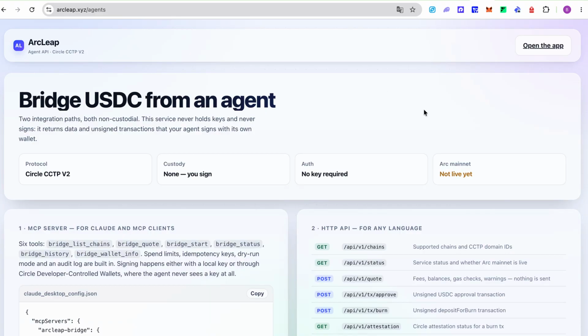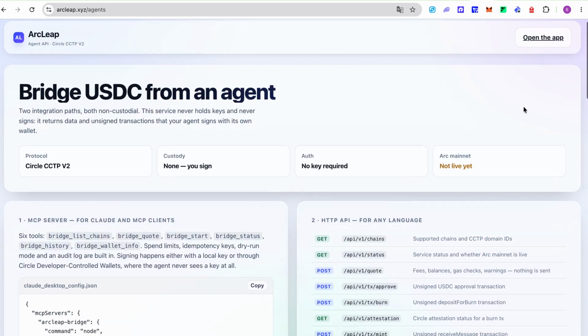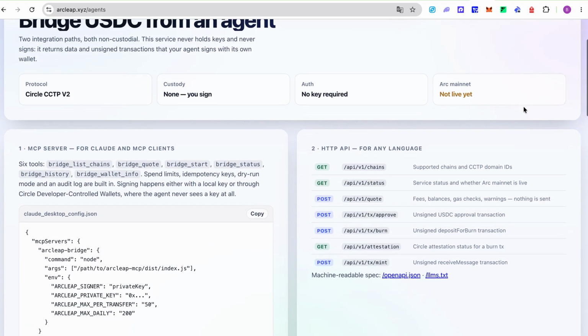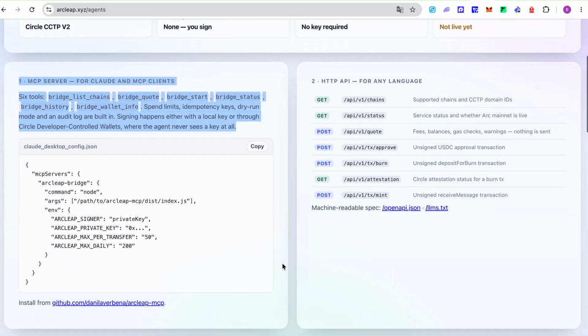But the interface is only one of 3 surfaces. This is the part that makes ArcLeap different, the agent tooling. 2 integration paths, and neither one ever asks for a private key or a seed phrase. The service never holds a key and never signs anything.